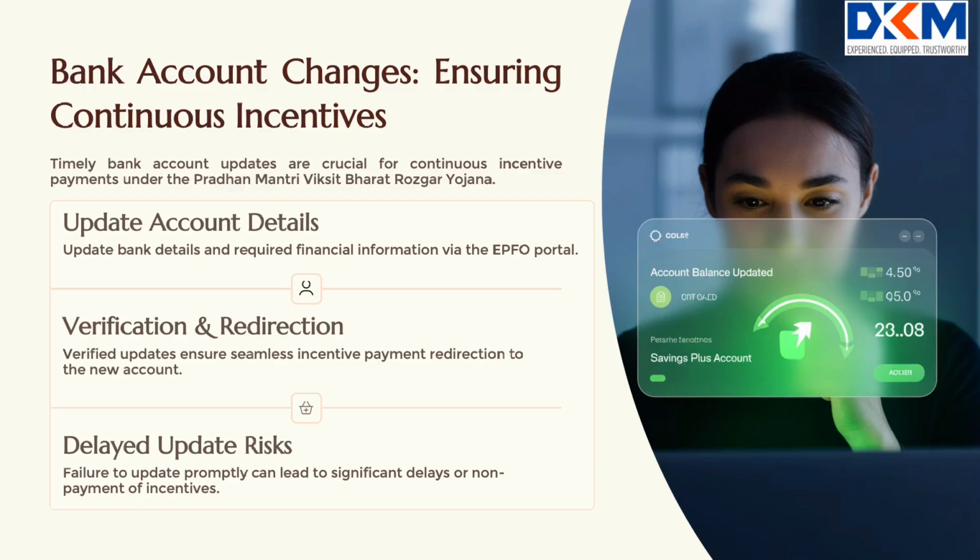What happens if an establishment changes its bank account? If an establishment registered under the Pradhan Mantri Viksit Bharat Rozgar Yojana changes its bank account, it has to update its account details and any other details required. Upon successful verification, future incentive payments are redirected to the updated account. Failure to update may lead to delay or non-payment of incentive installments.